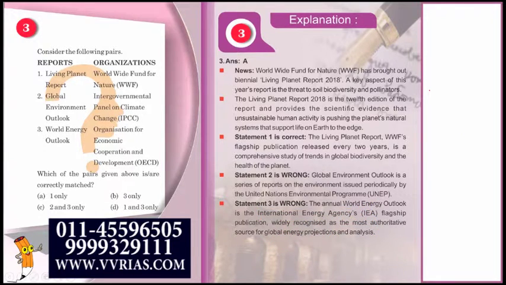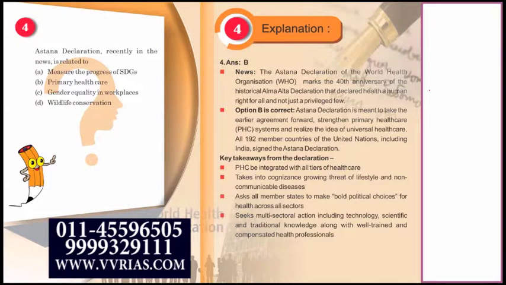Now let us move on to the fourth question. The fourth question: the Astana Declaration, recently in news, is related to measuring the progress of SDGs, primary healthcare, gender equality and wildlife conservation. Now this is a factual question. Either you are aware of it or you're not. Going to the explanation, the answer is B. Answer B means it deals with primary healthcare.